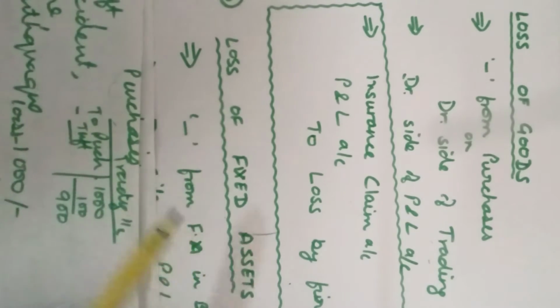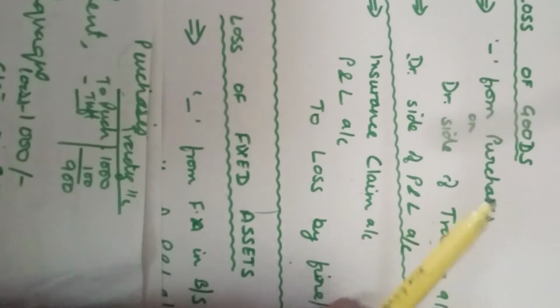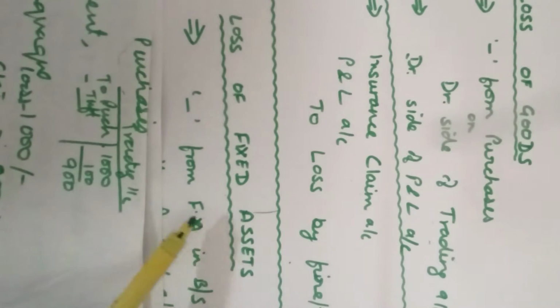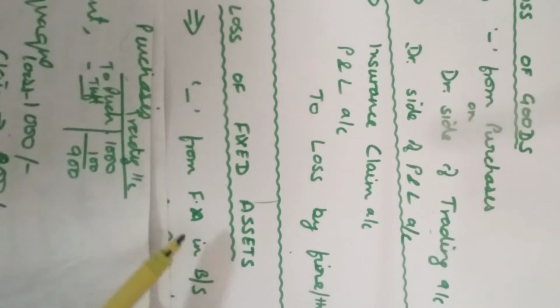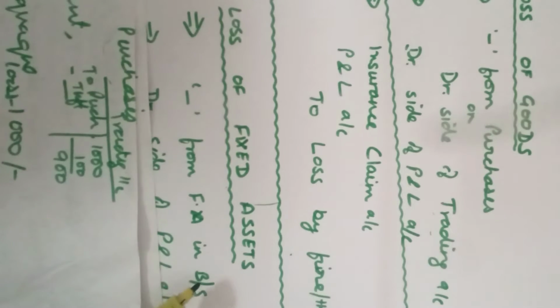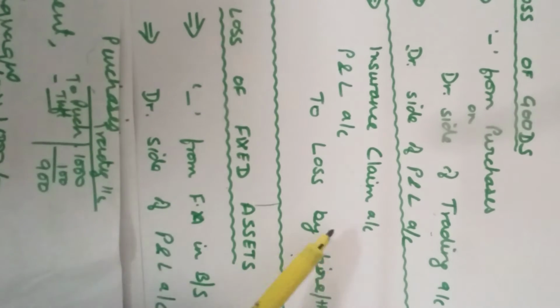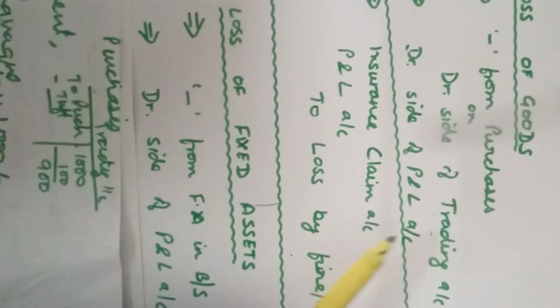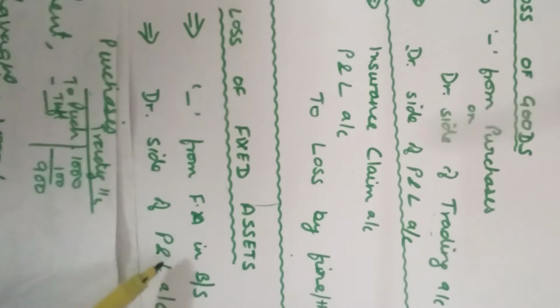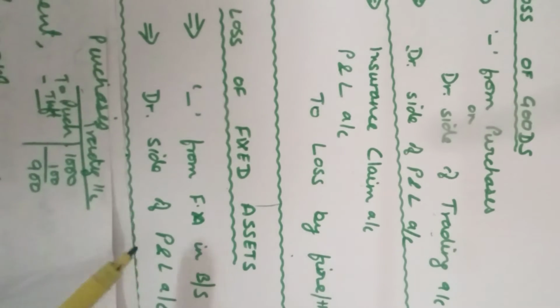So what will be reduced? We will not reduce from the purchases. Here they have been subtracted because these were goods, so we reduce the purchases. Here it is a fixed asset, so we will reduce from fixed assets. And where are the fixed assets shown? In the balance sheet. And second, the debit side of P&L account here, and this also will be the debit side of P&L account. And insurance claim remains the same.